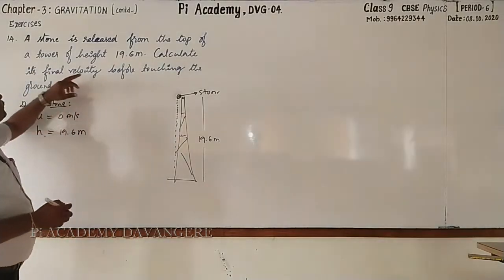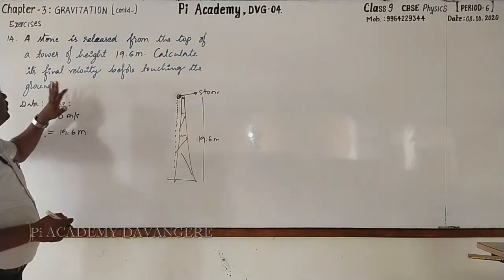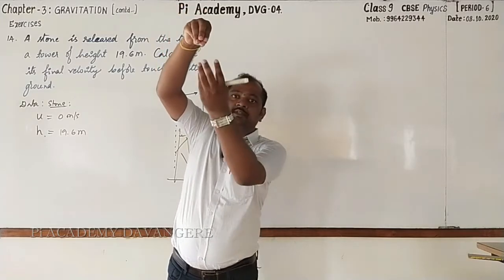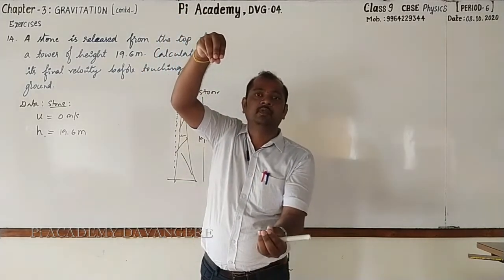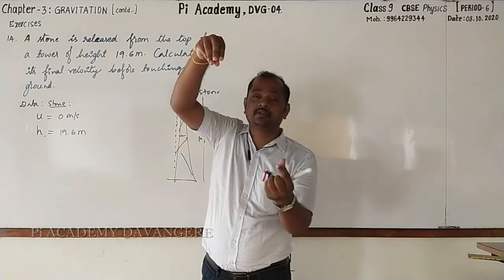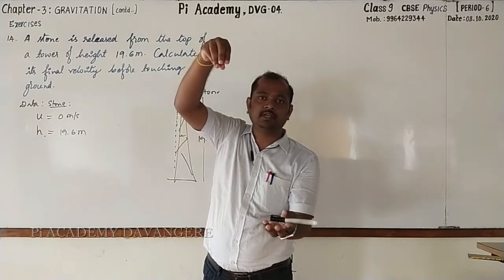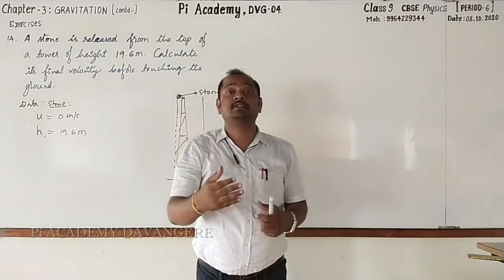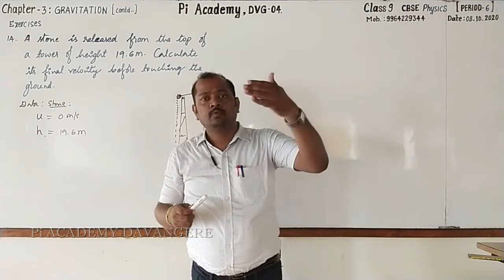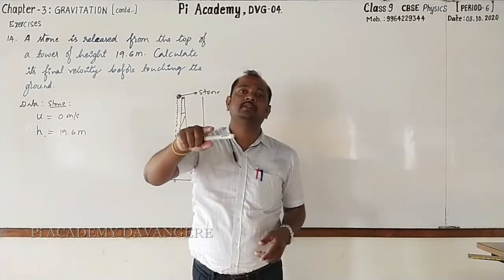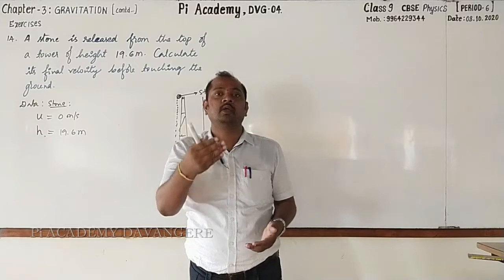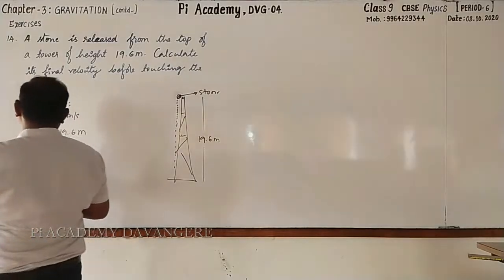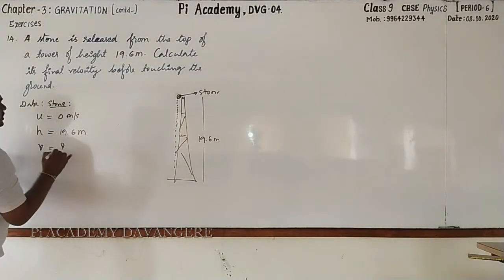Then here they have asked to find out the final velocity before touching the ground. Obviously, when the stone is dropped from some height, it starts falling towards the ground due to force of gravity, right? Or the gravitational force of the earth. As it approaches the earth, the velocity will go on increasing. So when it touches the ground, then it will be 0. But before touching the ground, what was its final velocity? That should be found out. That is, V is equal to question mark.